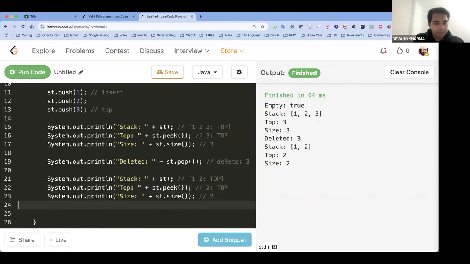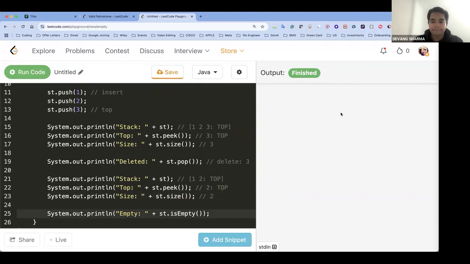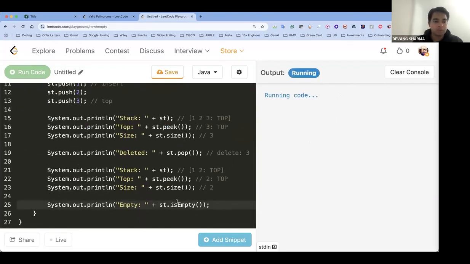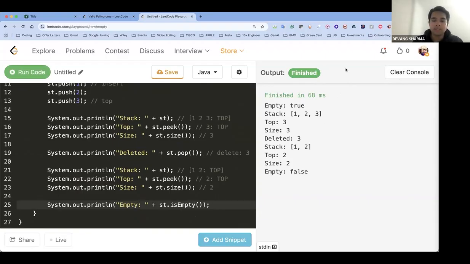Where we started. Do you think your stack is empty now? It is not. So what do you do? You run the code. My stack is empty? No, my stack is not empty. So the output becomes false. Everybody is still clear with this?